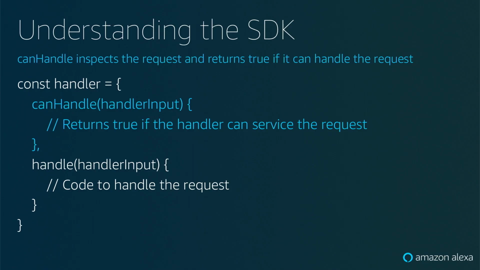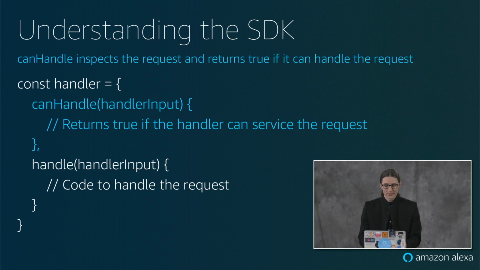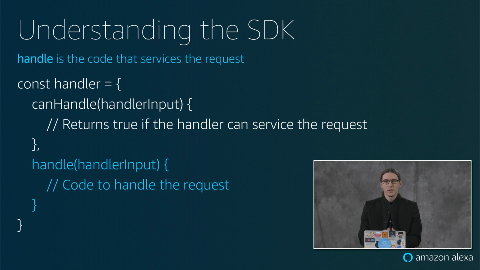The canHandle function returns true or false whether or not it can handle the request. So it basically looks to see what type of request is it? Is it a launch request? Is it an intent request? What's the name of the request? Depending upon that information, it will return true or false. And if it returns true, then the handle method will actually be what runs. And that is the code that handles the request.